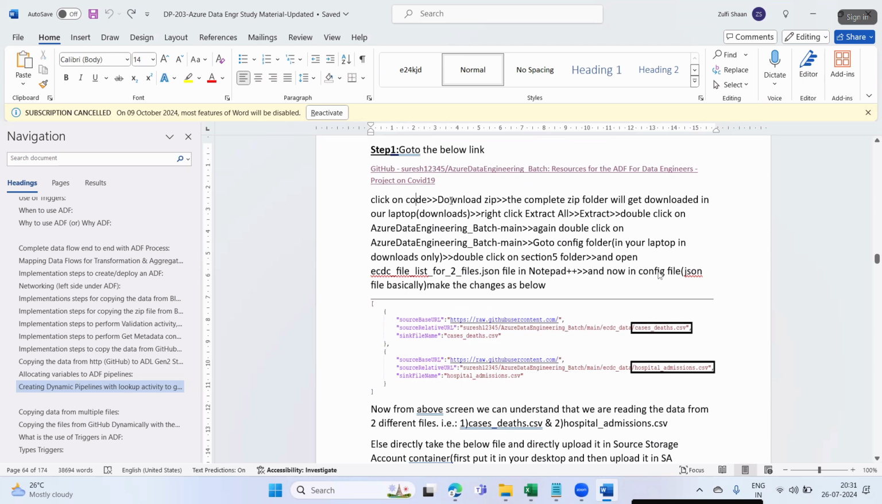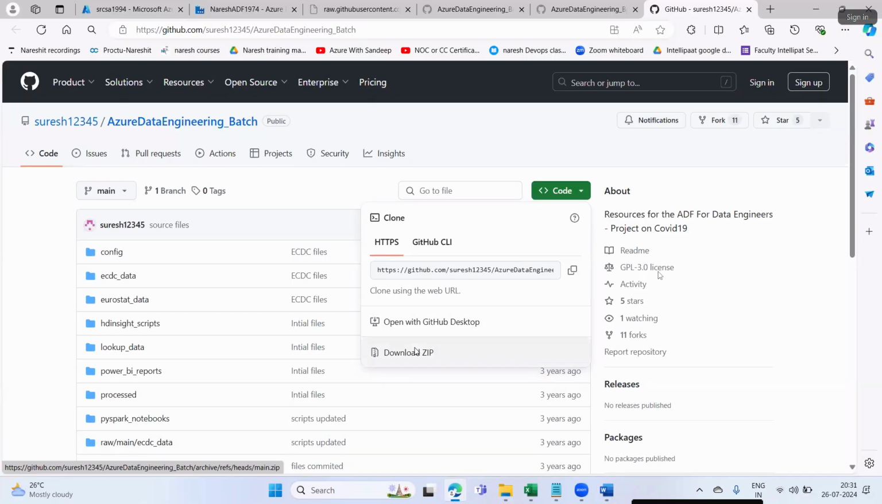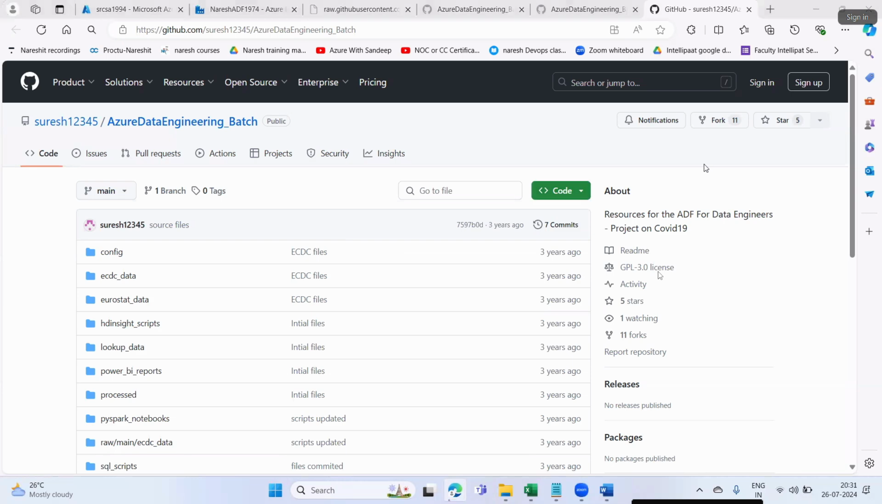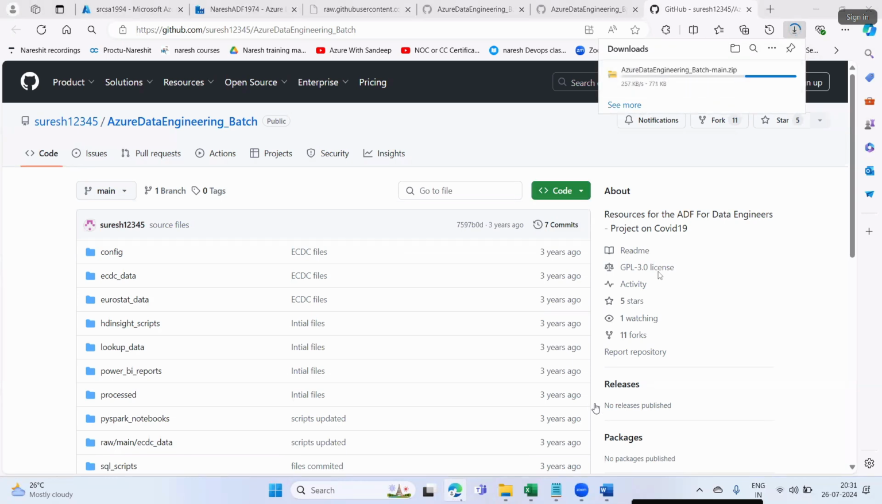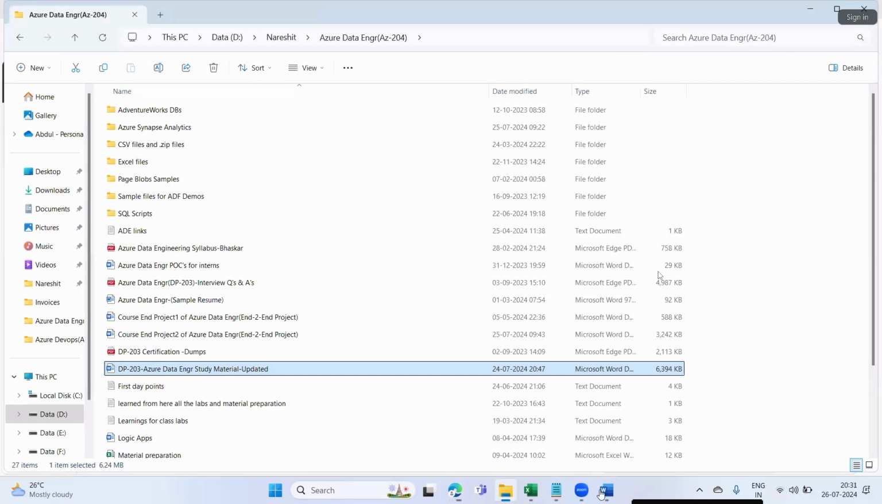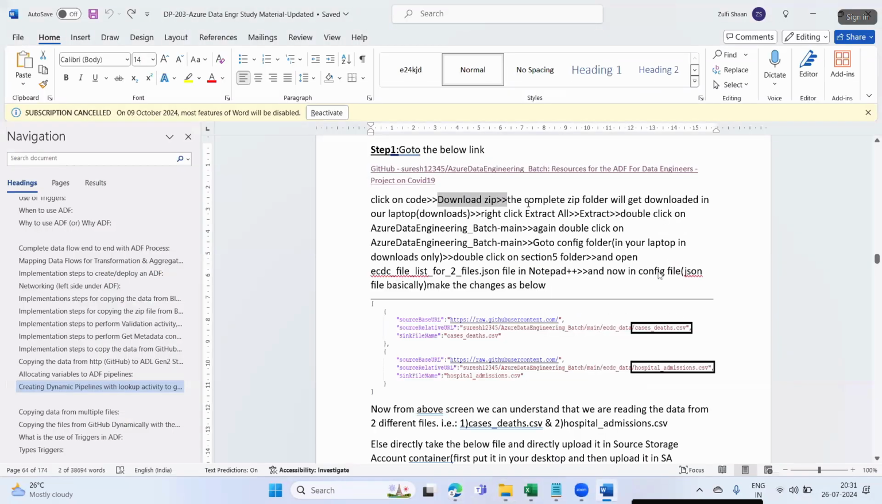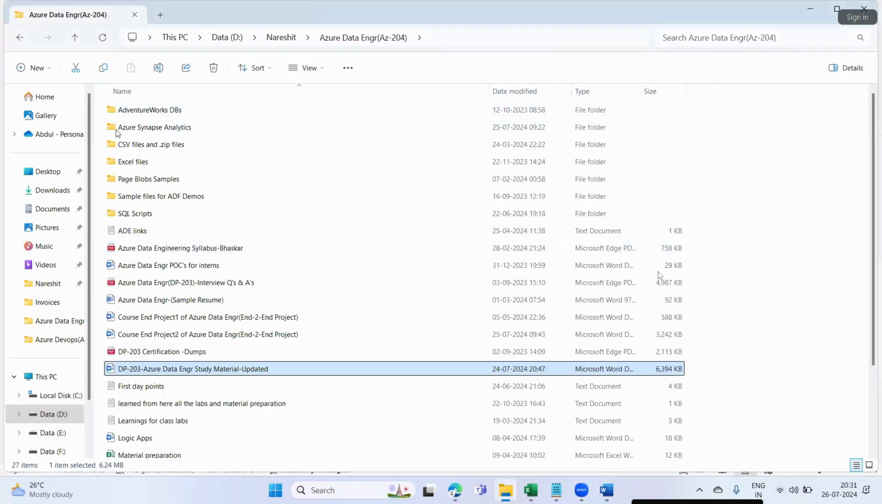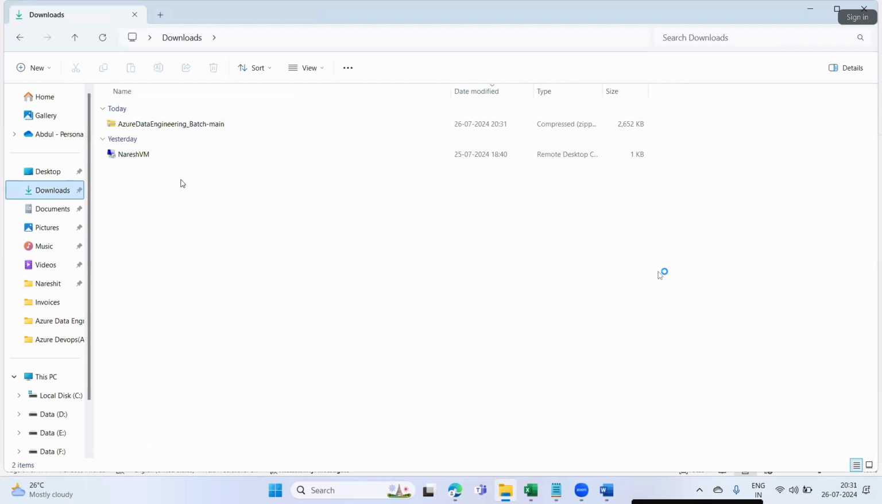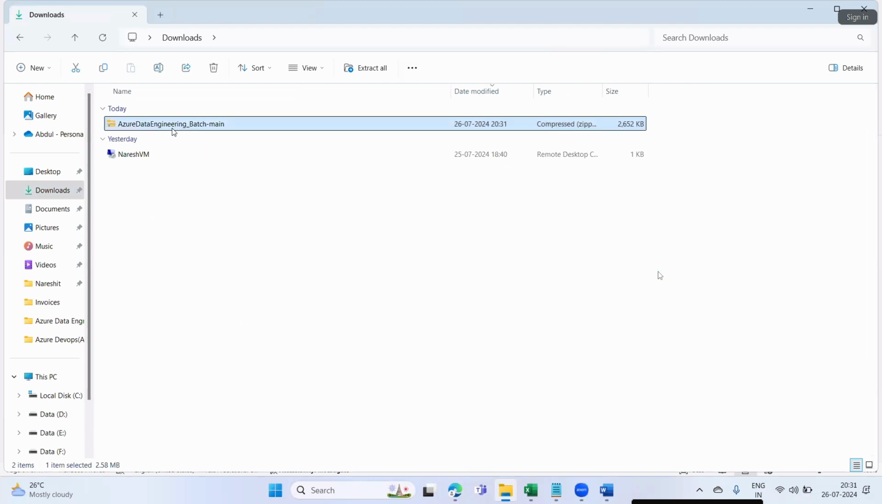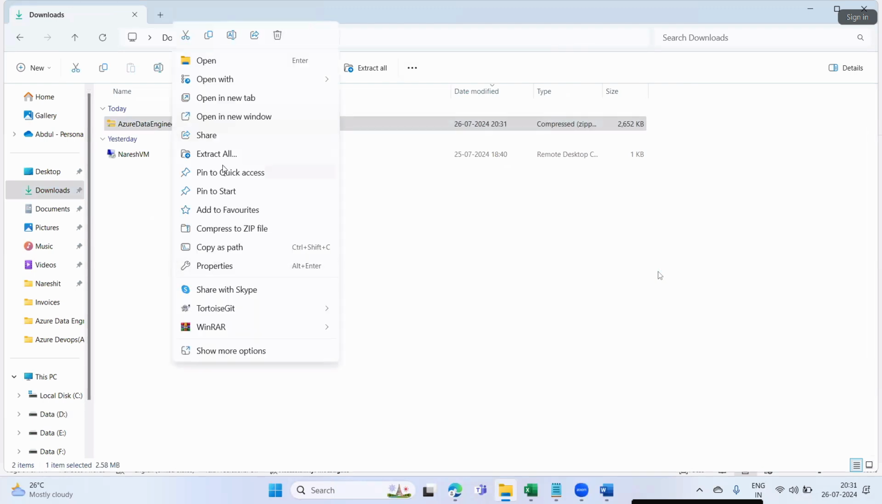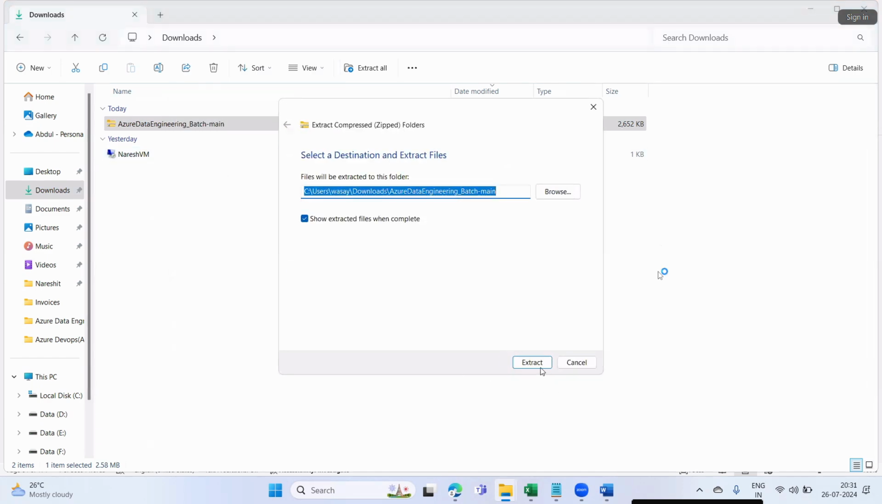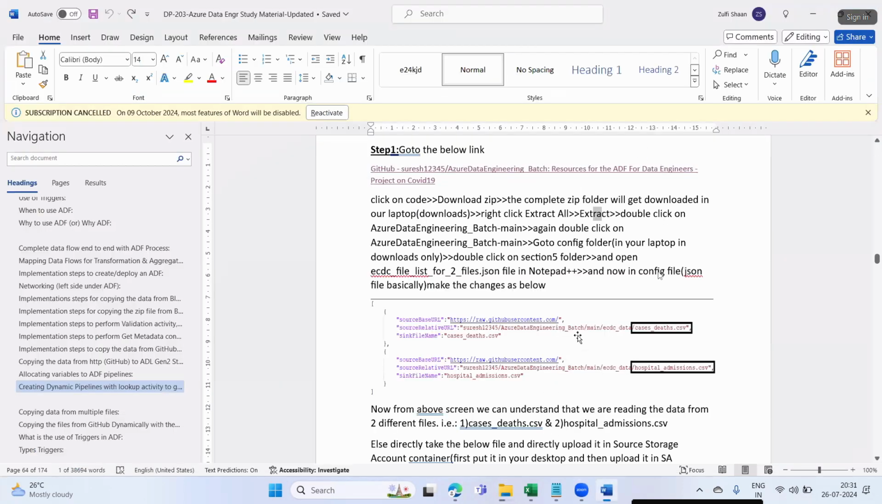Okay, click on code, download zip. So this is the code. Click on download zip here. The zip folder will get loaded into your laptop. Right click, extract all, extract, after it gets loaded in your downloads. Okay, all these steps I have given.